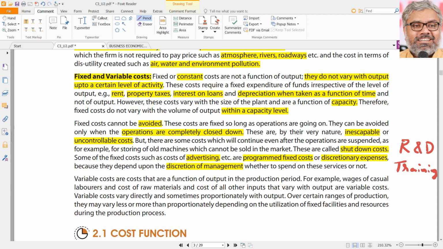What will they think? Committed costs are anyway committed, so I will pay tomorrow if not today. Discretionary cost is my discretion, so I will take the discretionary cost today. That is absolutely wrong management. That is not a correct way of doing business in the entire world. The better practice is common sense. Even if you ask a small kid, they know. You should have stopped the discretionary spending, but you should have spent for committed costs. That's what we should do.